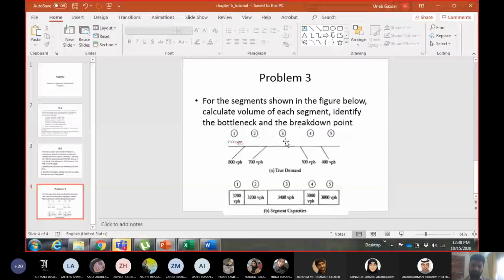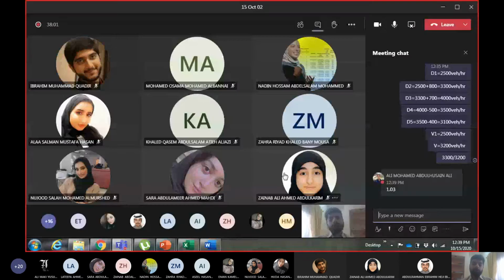Okay, now for segment 3, 700 vehicles want to add from the second ramp. I already have 3200 in segment 2 plus 700 will give me 3900, but what is the capacity of segment 3? 3400. So 3900 will not pass. This ramp will become a second breakpoint. The end of this ramp or the start of segment 3 will become a second breakpoint. So there will be a queue in segment 2 and the second ramp as well. So the volume in segment 3 will be 3400.